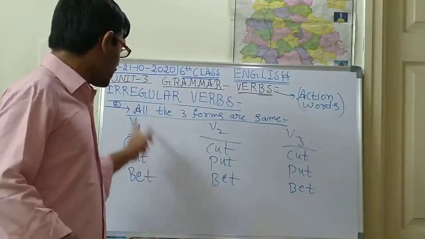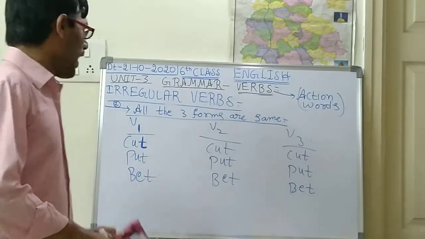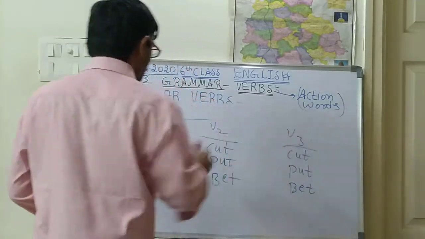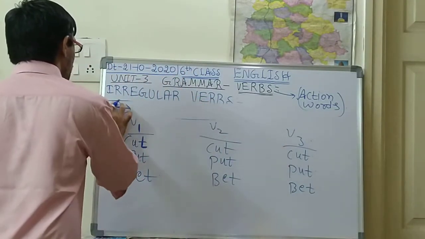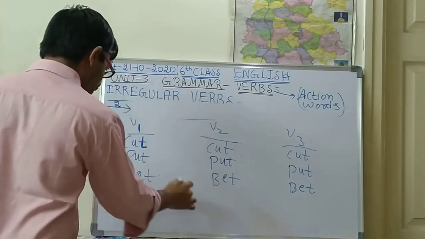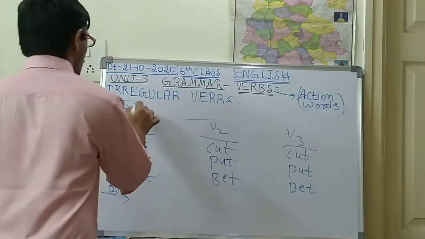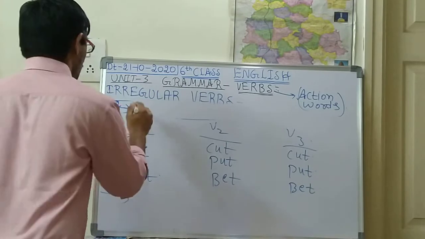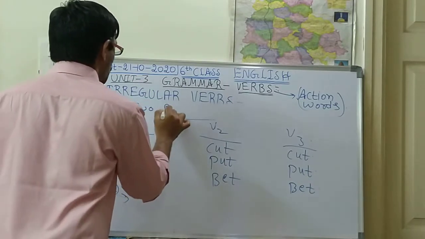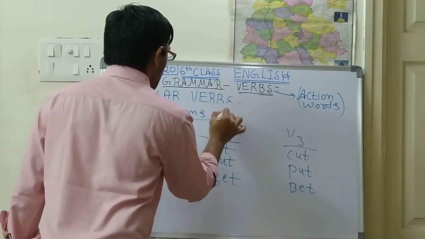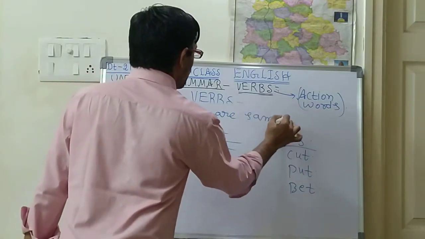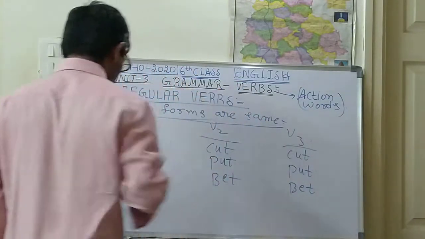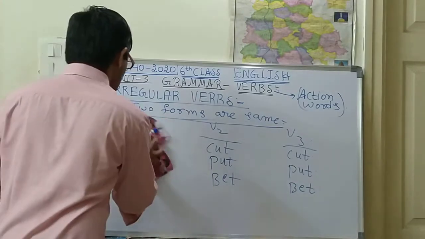Okay, and this is one type of form. What is another form? The second one, write down the second one. Down from this one, you keep an arrow mark and write down. Two forms are same. So in the irregular verbs, if two forms are same, that is the second type.